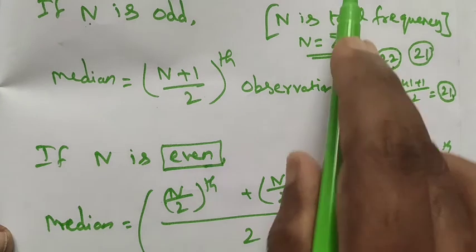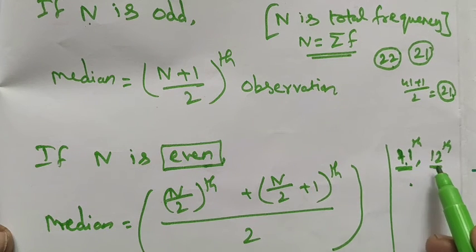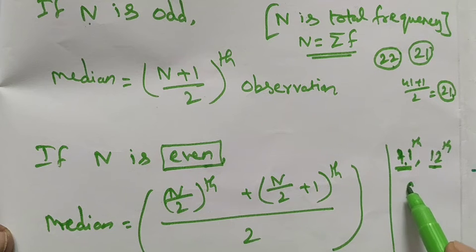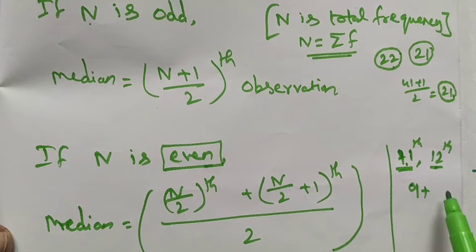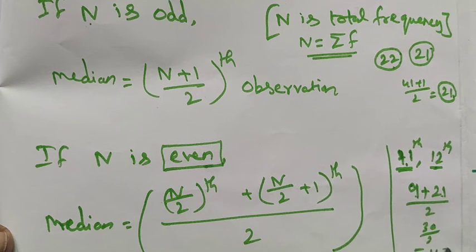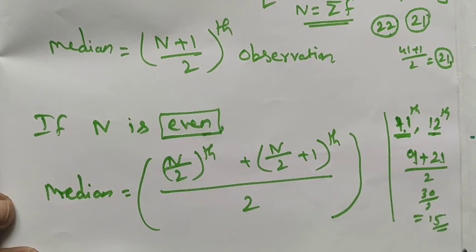We don't know the values here, so we add the 11th and 12th observations. For example, if the 11th is 9 and the 12th data is 21, the sum is 30, divided by 2 is equal to 15. So therefore the median is 15.